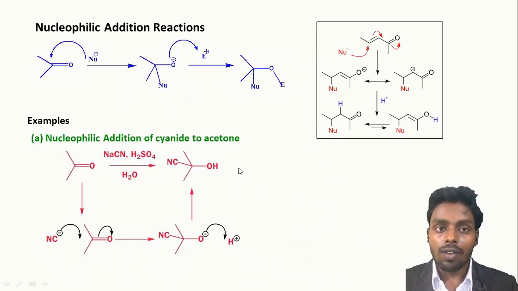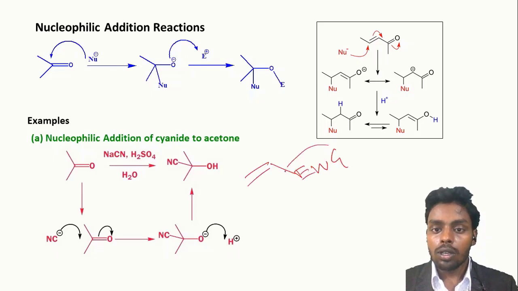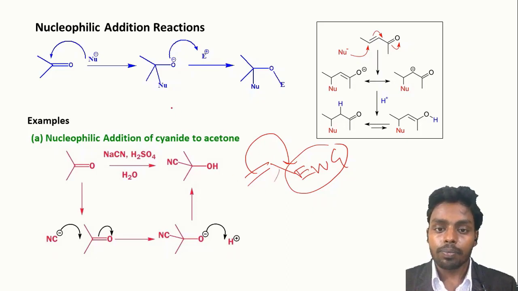Next is nucleophilic addition reaction. As the name says, the nucleophile will attack the substrate. Our substrate should be an electron poor or electron deficient system. So we can take a pi bond attached with an electron withdrawing group. This electron withdrawing group makes the alkene electron deficient. So this electron deficient alkene is a very good substrate for the nucleophilic addition reaction.